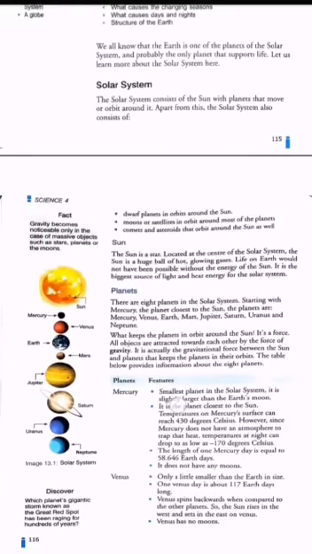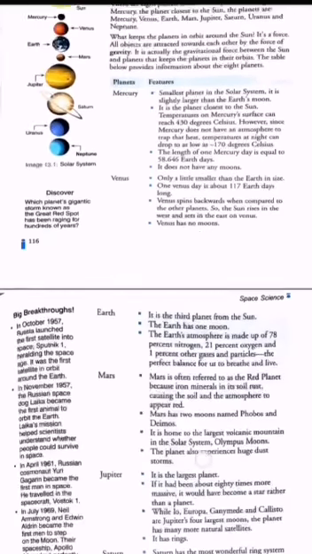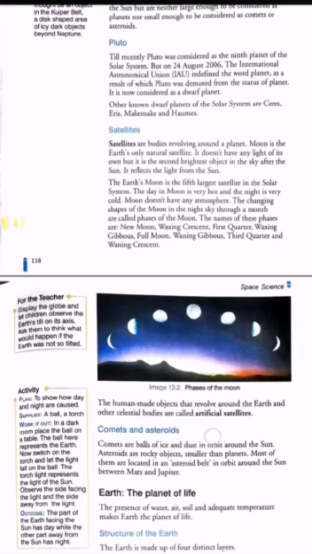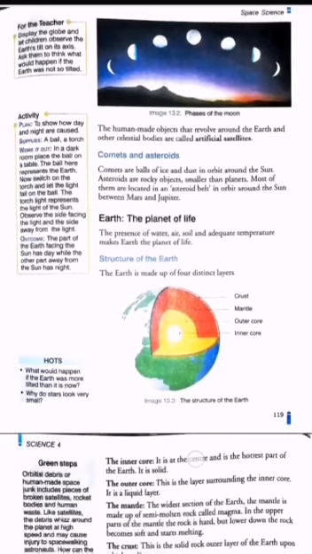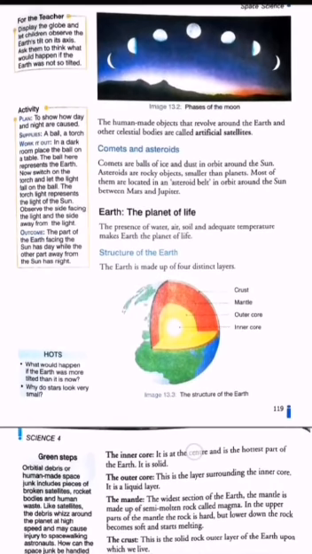We have studied this chapter about the whole space science. We have studied about the solar system, the sun, the planets, as well as all the planets' features. And we have studied about dwarf planets, Pluto, satellites, comets and asteroids, and also about our Earth. And we have studied what causes day and night, and what causes the changing seasons on Earth. So let us take this quick quiz first, then we will revise our chapter.